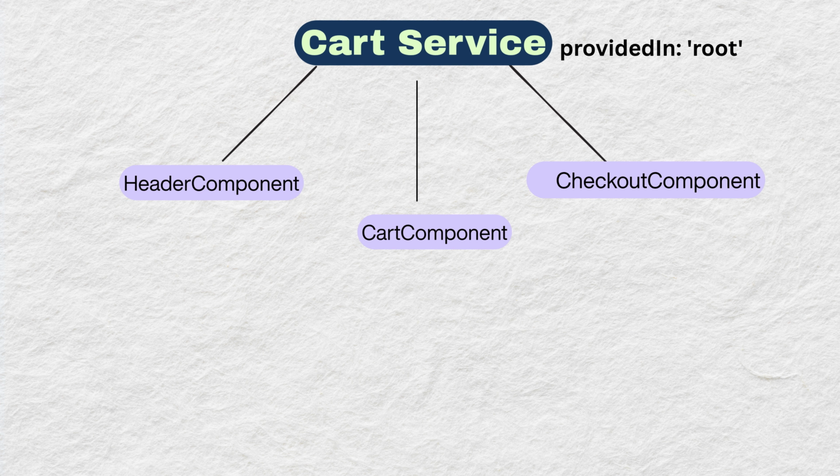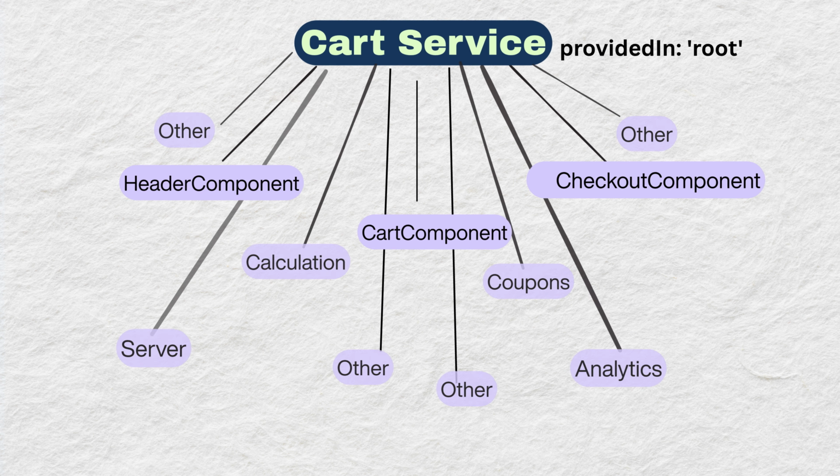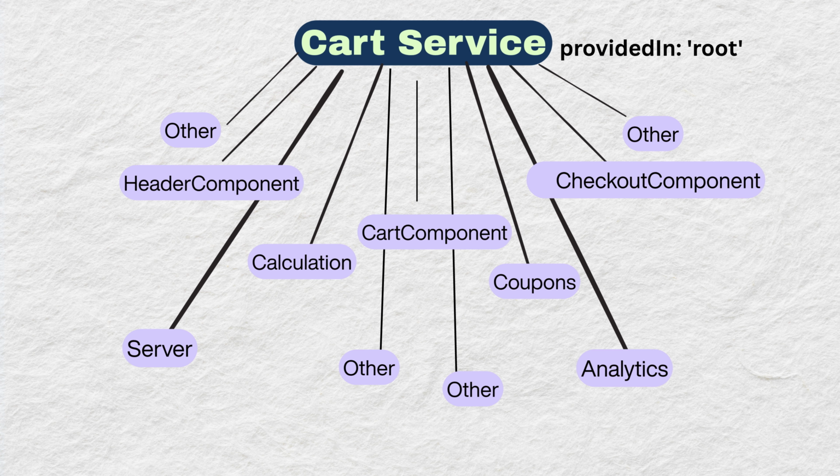At first, everything feels simple. But as your application grows, adding a product is not just updating the cart anymore. You also need to recalculate totals, apply coupons, save the cart, sync with server, and trigger analytics. As the application becomes more complex, maintaining all these interconnected updates becomes difficult. And why is it difficult?